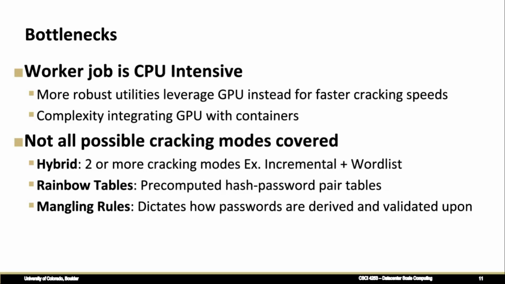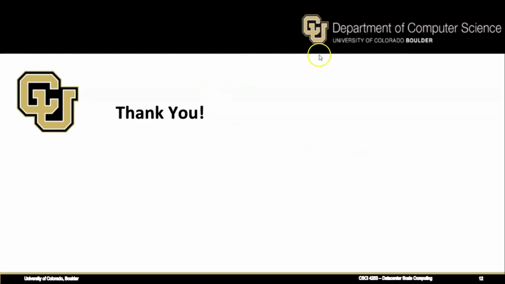Rainbow tables is also another important cracking mode, since you can pre-compute your hashes and their corresponding passwords and check against new user inputs. The only trade-off is you need a lot of storage, which we don't seem to have at the moment. Lastly, we don't have a provision for accommodating mangling rules, which is a set of specifications the user could provide to dictate how passwords are derived and validated. So now we proceed to actually demo our system, and this will be taken over by Shreyash.